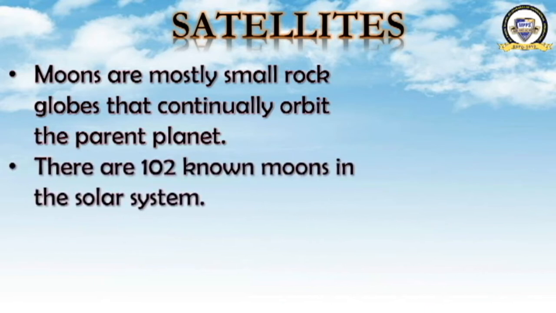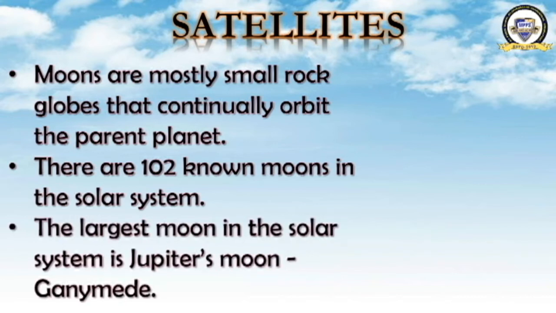There are 102 known moons in the solar system. How many moons are known to us now? 102 moons are known to human beings. The largest moon in the solar system is Jupiter's moon, Ganymede. Which is the largest moon in the solar system? This is the moon of Jupiter. It revolves around Jupiter. And what is its name? Ganymede.